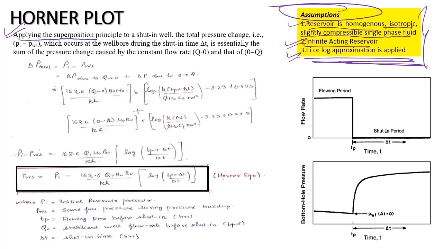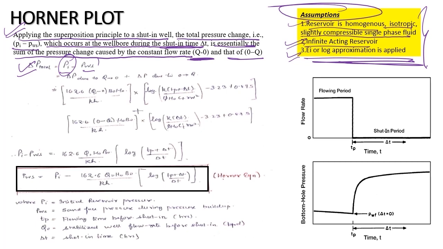Applying the superposition principle to the shut-in well, the total pressure change, that is Pi minus Pws, which occurs at the wellbore during the shut-in time, delta T, is essentially the sum of the pressure change caused by the constant flow rate from Q to 0 and that of 0 to Q. So delta P will be Pi minus Pws, where Pi is the initial pressure and Pws is the shut-in pressure. It equals the summation of delta P due to Q to 0 and delta P due to 0 to Q.